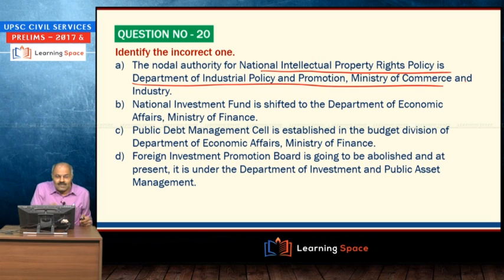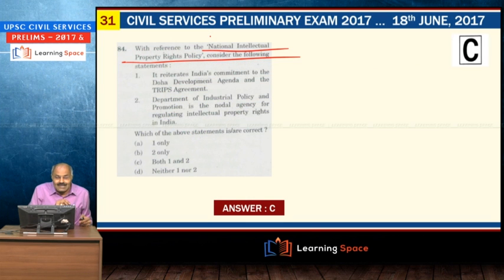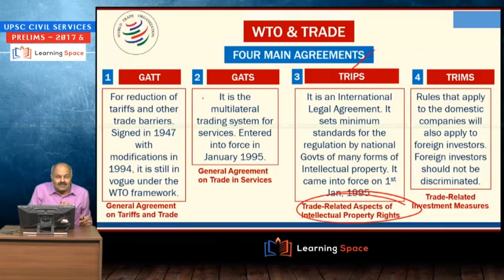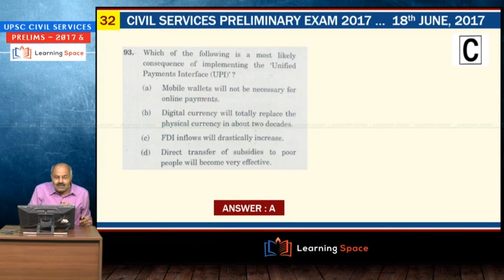Department of Industrial Policy and Promotion is the nodal authority. The same is asked. It reiterates India's commitment to the Doha Development Agenda and TRIPS Agreement. Department of Industrial Policy and Promotion is the nodal agency for regulating intellectual property. So both are correct.